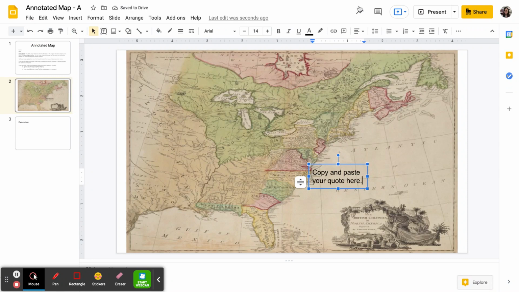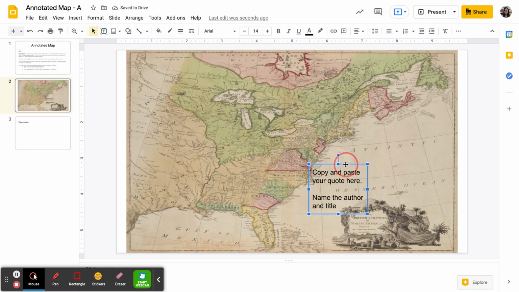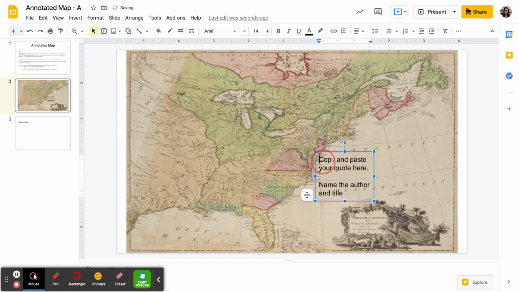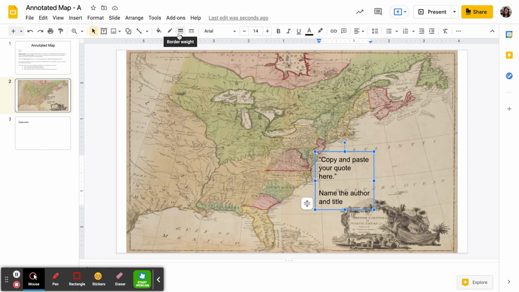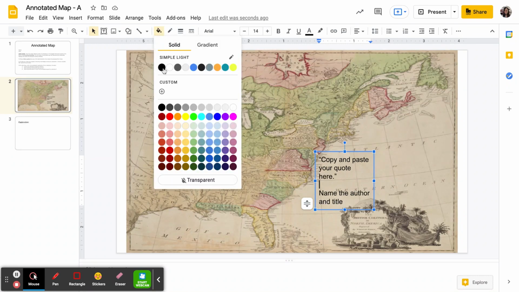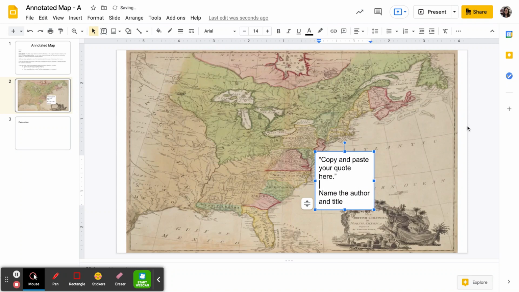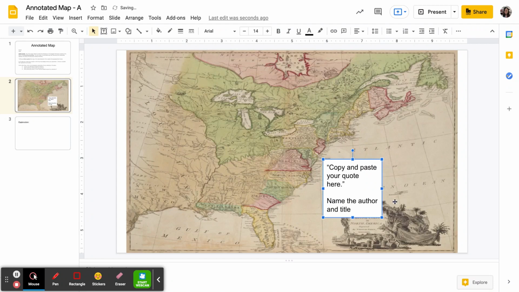After you have copied and pasted your quote, you also want to be sure to name the author and title of the text. That's going to help me. Now, if you want to get super fancy with your quote, you can change the font to a different font that you like. Maybe Arial isn't your favorite, but Tahoma or Calibri is. Go for it, but make sure it's readable. Something else that might help, depending on your placement of your quote, is to go up here to fill color. I would maybe go with white, which will change the background of your text box to a solid color. That is easier to read, I think.